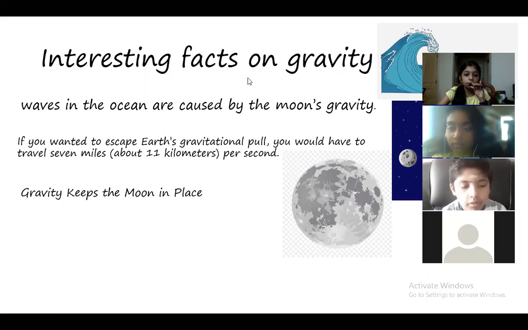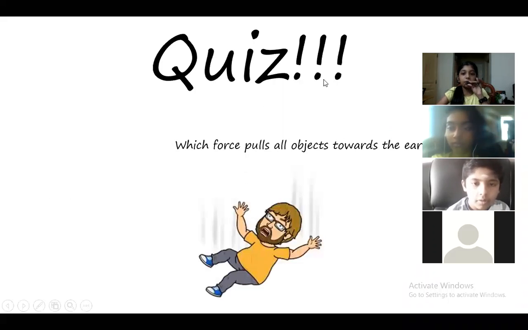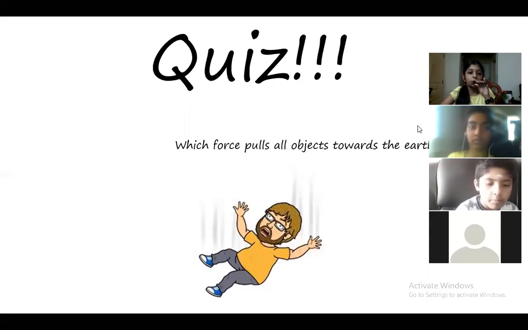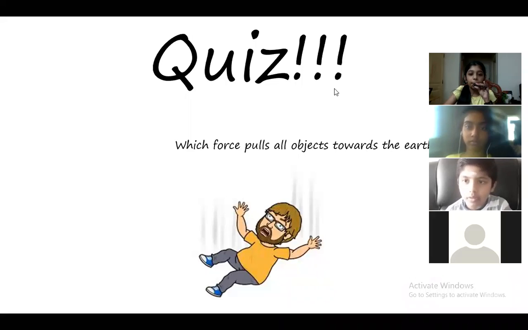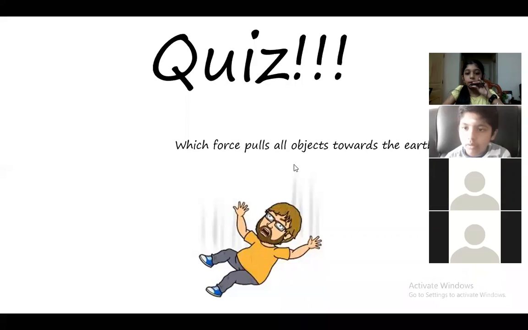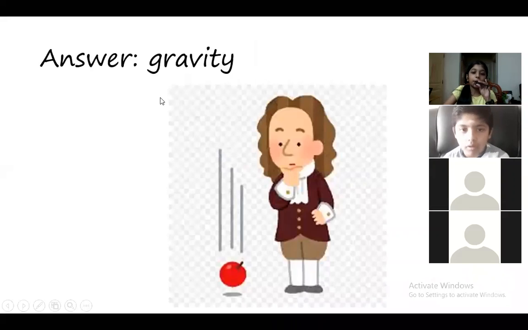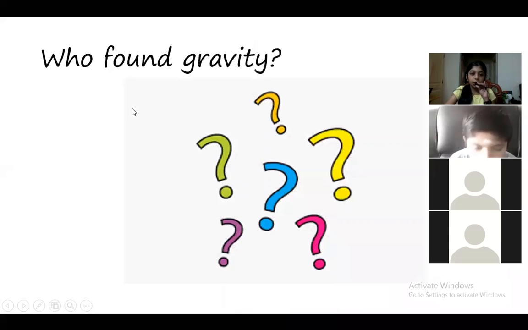So now we have a small quiz, okay? So which force pulls all the objects towards the earth? Can anyone say which force pulls all the objects towards the earth? Gravity. Super. It is because of gravity. So who found gravity is the next question.